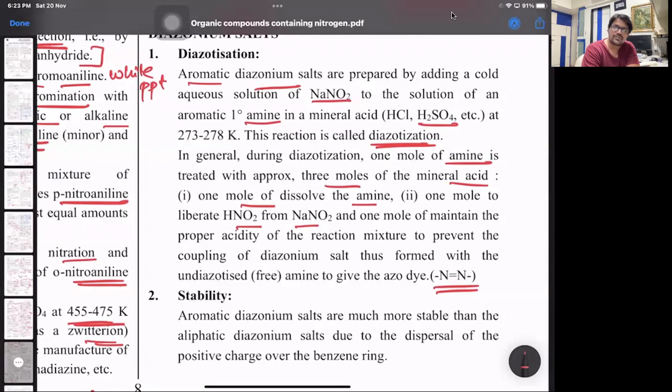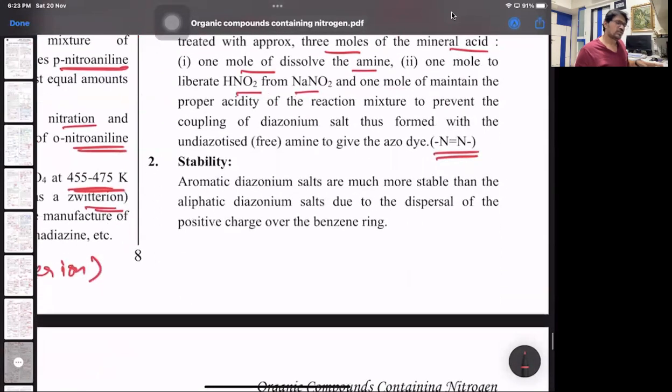So diazonium salt is basically formation of Ar-N2+ X-. That's the salt it forms. That's diazotization. Primary amine with NaNO2 and HCl. Or you can use NaNO2 and H2SO4 also, any acidic medium.